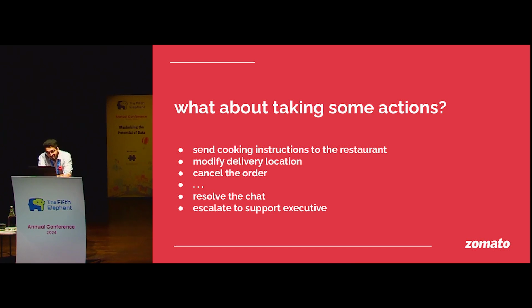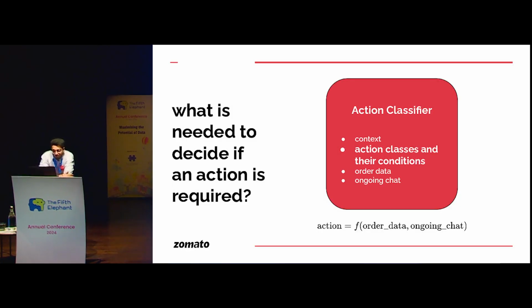So these are some of the actions I want to encode in this system. It is not always essential to generate a response. The bot should also be aware of when to take some action, because just doing a RAG and answering questions is pretty outdated now, right? So thinking from first principles, what is the fundamental technique that comes to mind when you want the bot to take some actions?